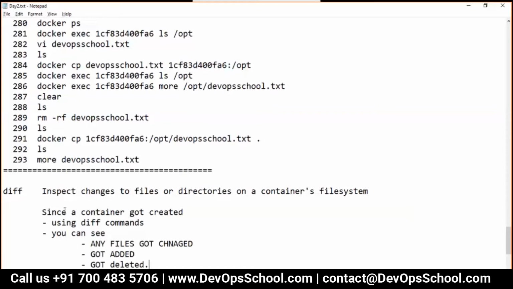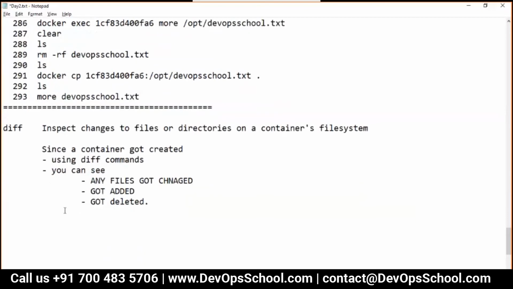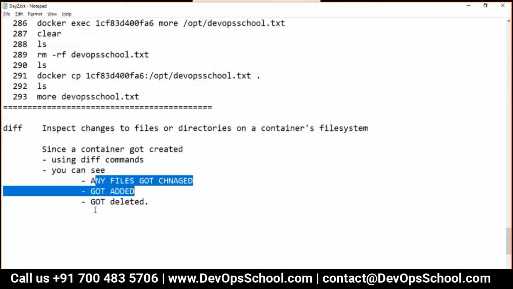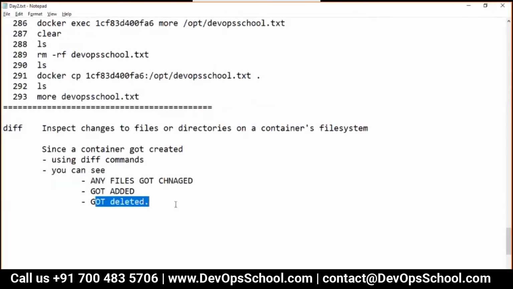You can see that in simple words. In short, once the container is created, any files that got modified, added, or deleted, you can see that.